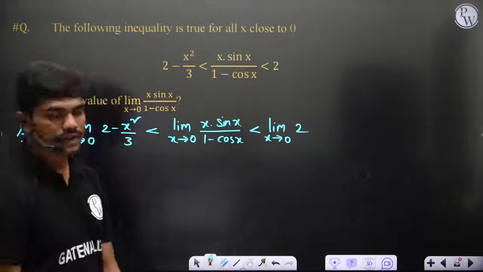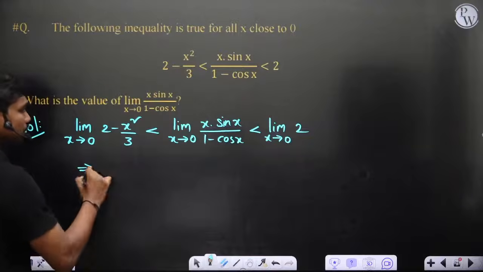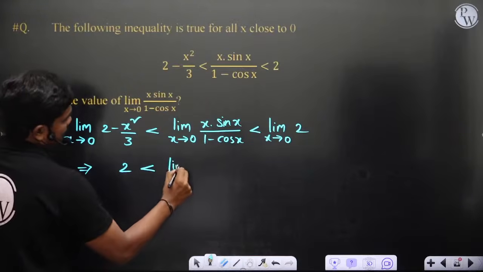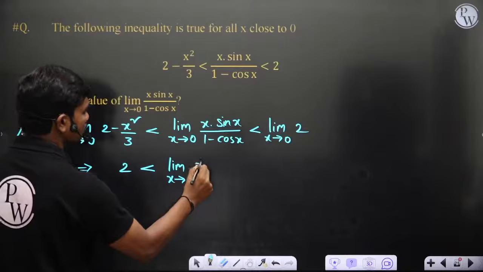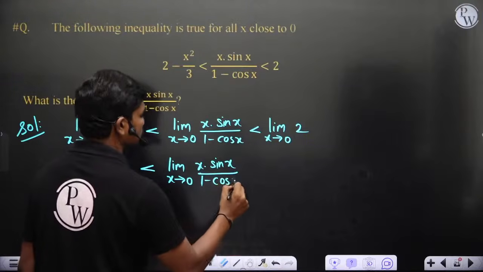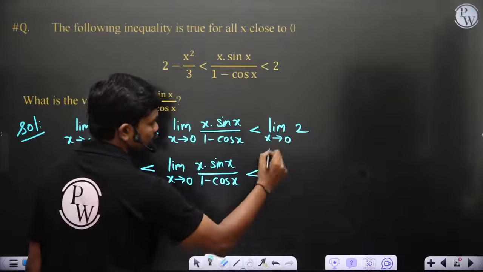This is what we have. If you put x equal to 0, this limit gives you 2, less than limit x tends to 0, x sin x by 1 minus cos x, less than limit x tends to 0, 2, which is 2 again.